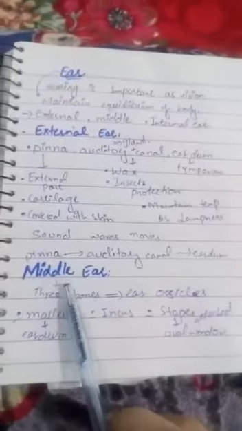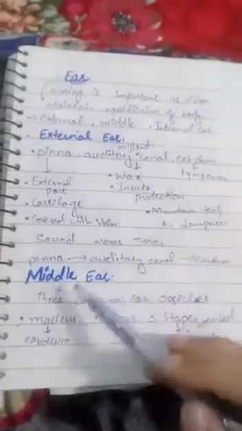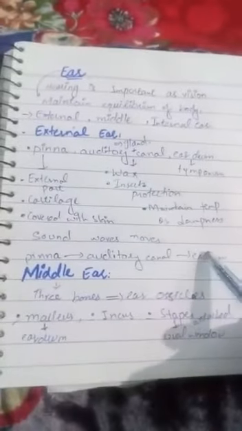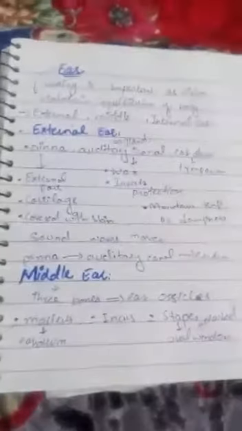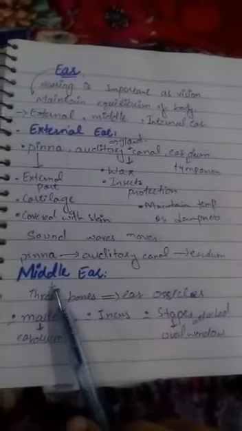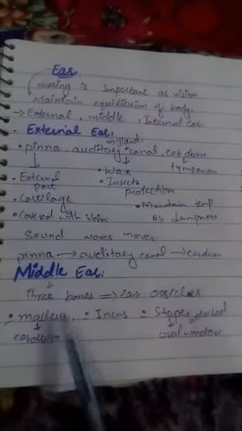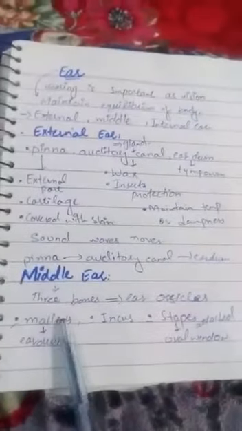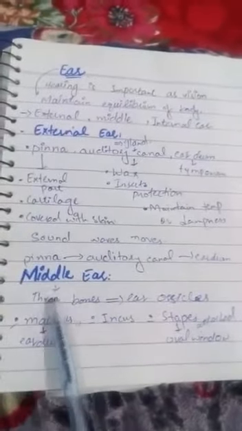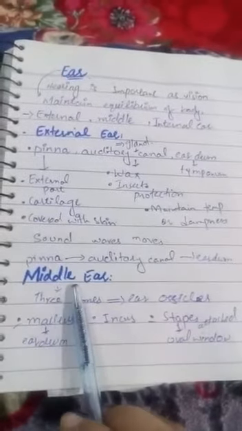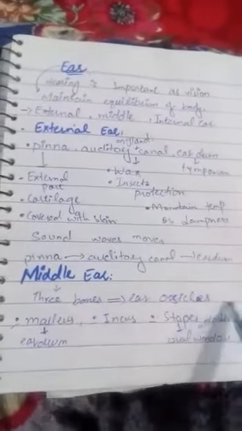Then the second part is the middle ear. The middle ear starts where the eardrum ends. The eardrum is also known as the tympanum. The middle ear is the chamber which is present after the external ear. It also contains three bones. The three bones present in the middle ear are known as the ear ossicles.